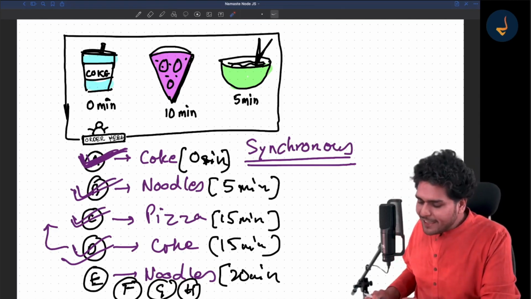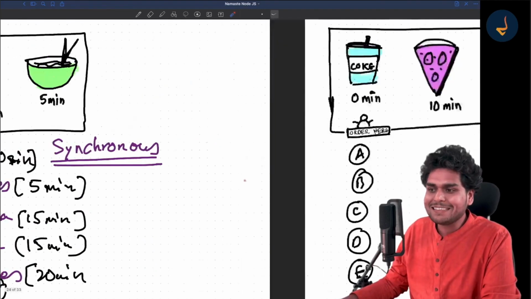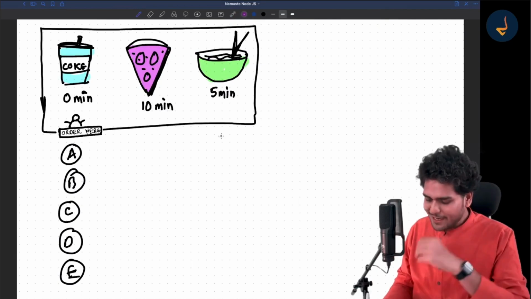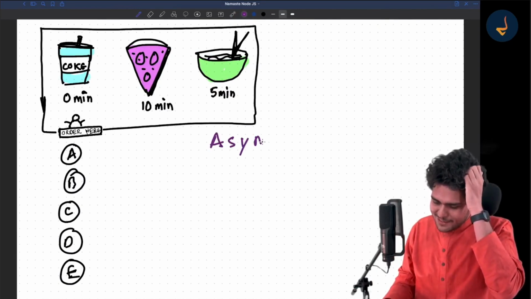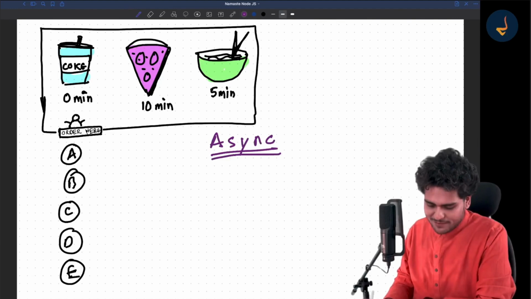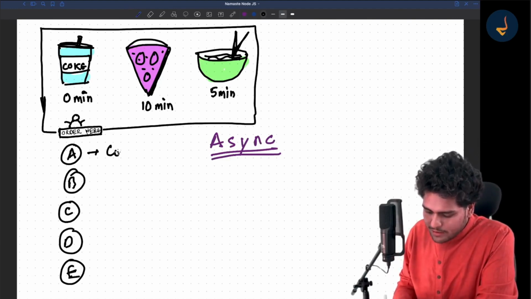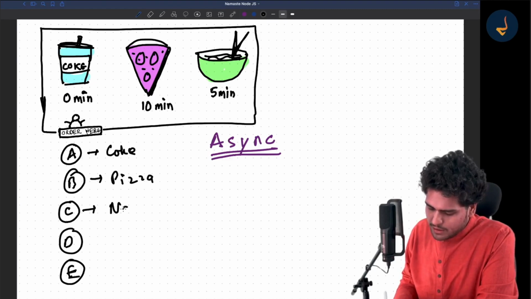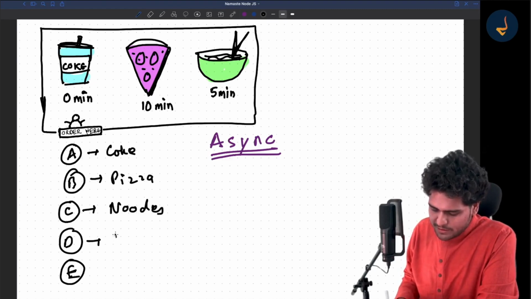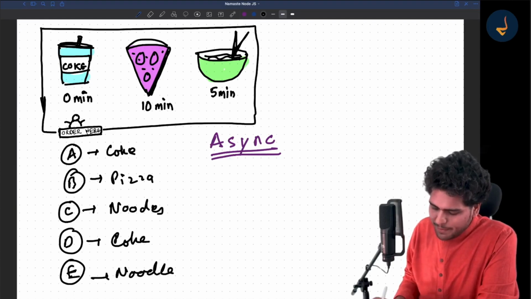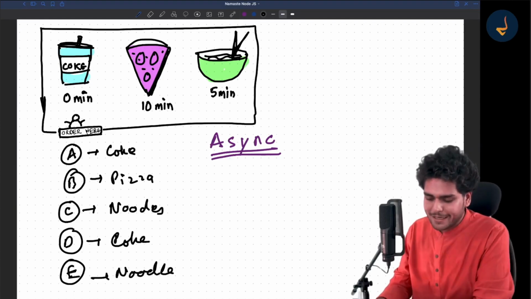So there comes a way of running a restaurant in an asynchronous fashion. Now let me quickly explain the asynchronous way. Async. Suppose this restaurant was running in an async fashion. How would that work then? Let me tell you. Suppose person A orders a Coke, person B orders pizza, person C orders noodles, and person D wants to order a Coke and then again noodles.